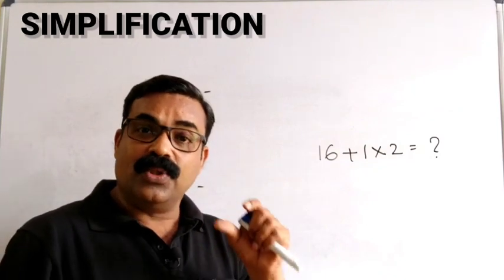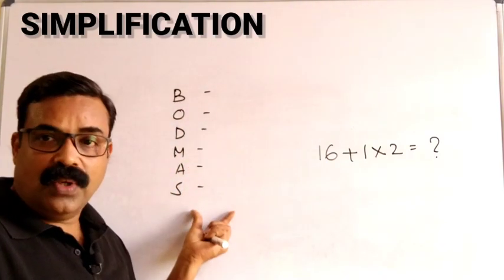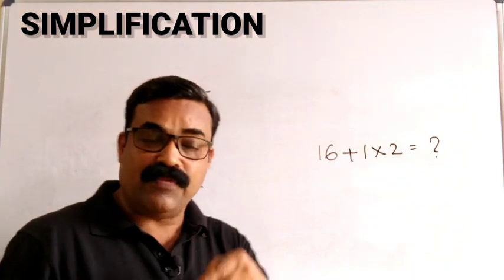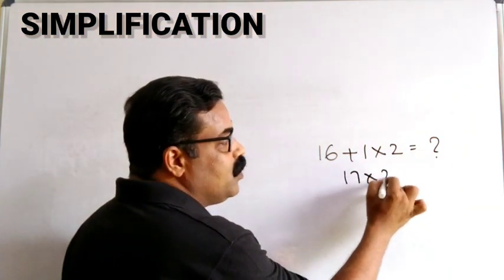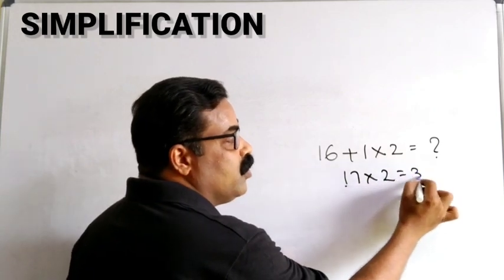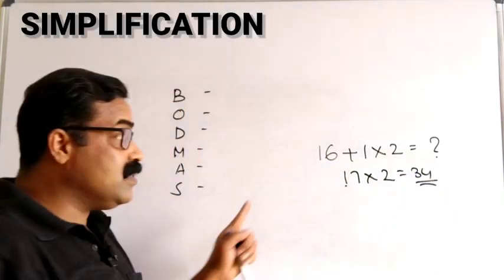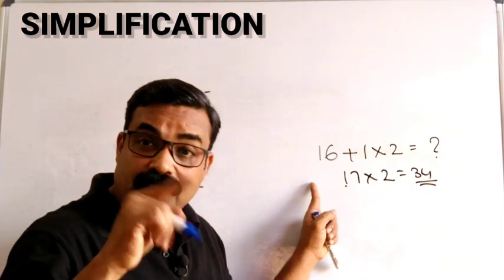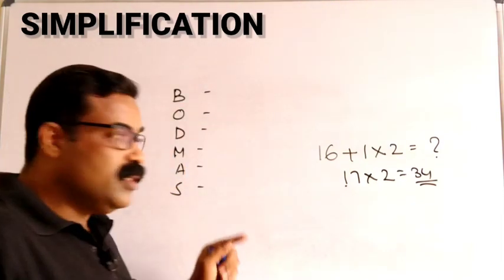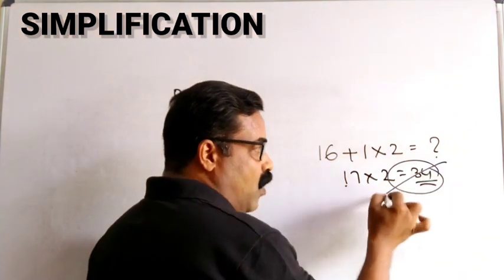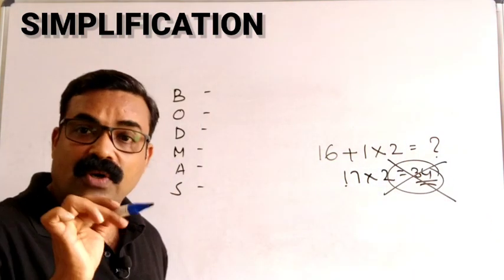But a student who doesn't know the BODMAS rule will do it this way: 16 plus 1, 17, into 2, 17 into 2 is equal to 34. This will be the answer obtained by a student who doesn't know the BODMAS rule. So this answer is wrong. This is not the correct answer.